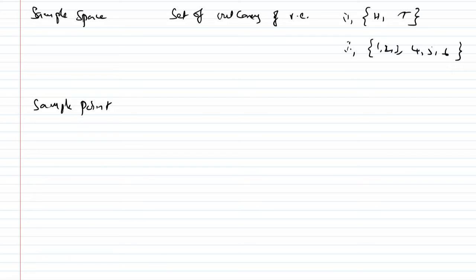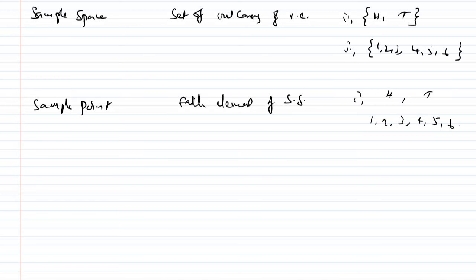Sample point is each element or a member of the sample space. So each element of the sample space, we can write either head or tail. It is like outcomes only. Those are called sample points. You should know these terms, because we will use them newly. That's it.